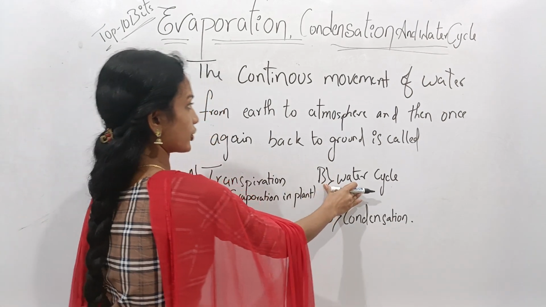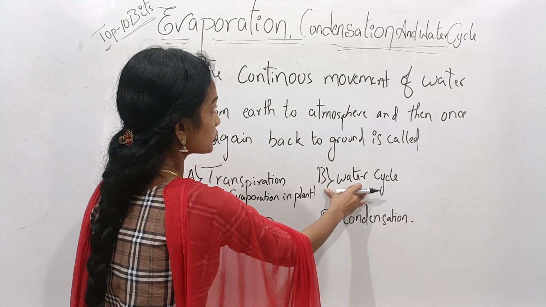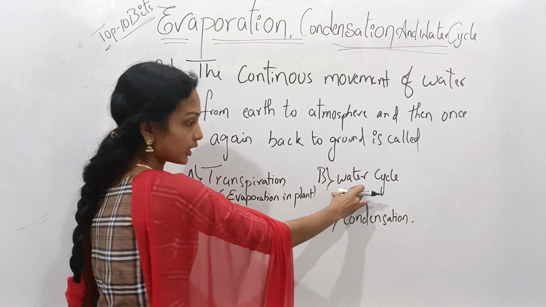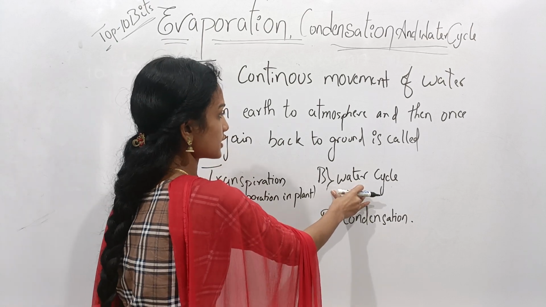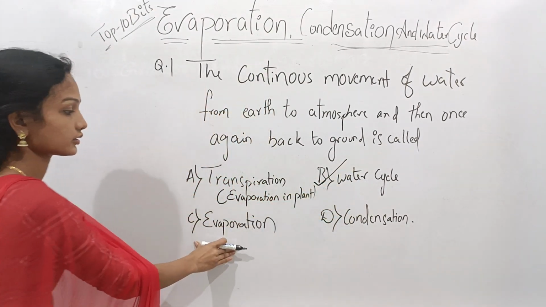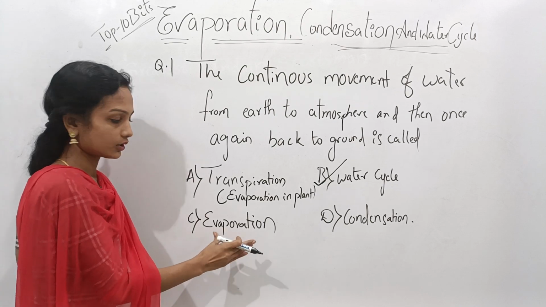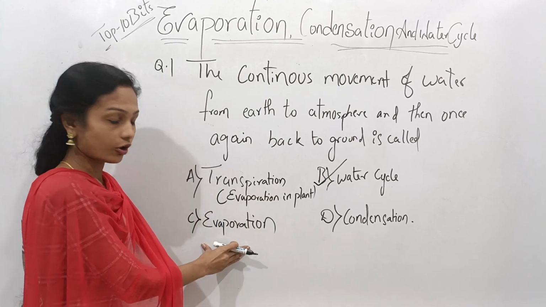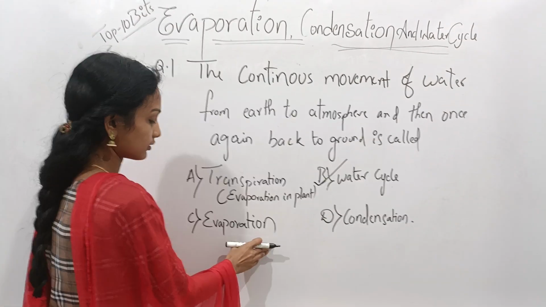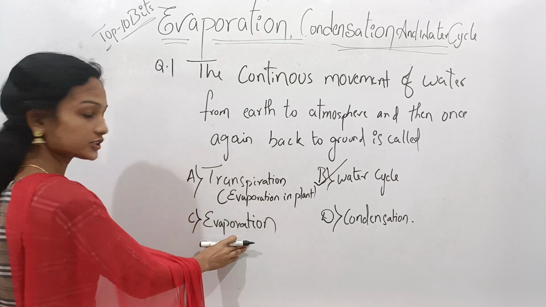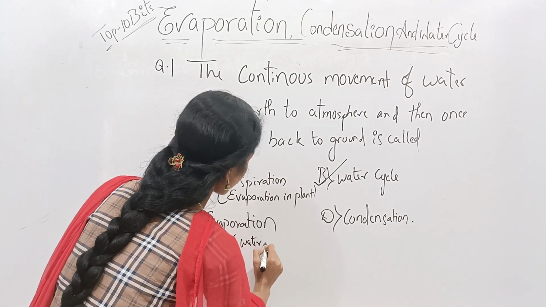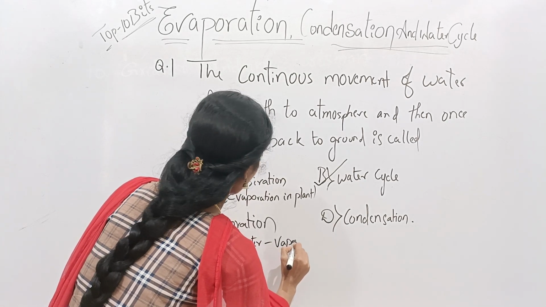And option B, that is water cycle. Water cycle means the continuous movement of water from earth to atmosphere and back to earth is known as water cycle. So option B is the correct option. And evaporation: the removal of water molecules from water bodies or any object is known as evaporation. So option C is not a correct option. Once again we can say that evaporation means water to vapor, that means liquid to gaseous form.